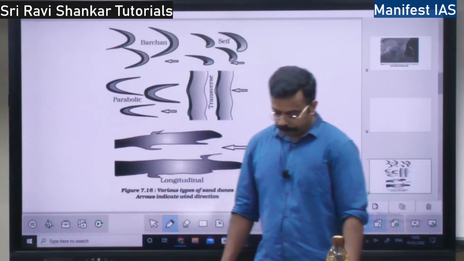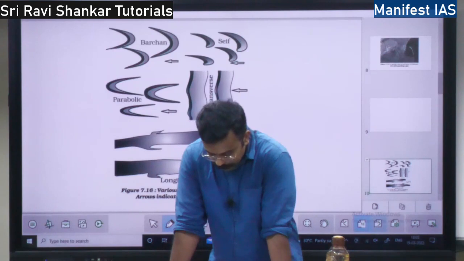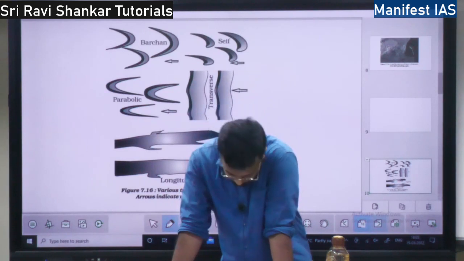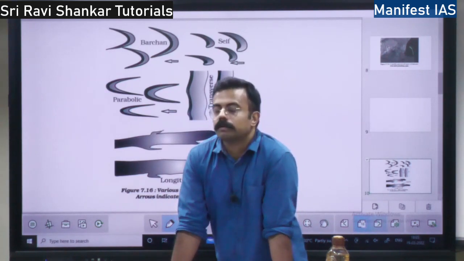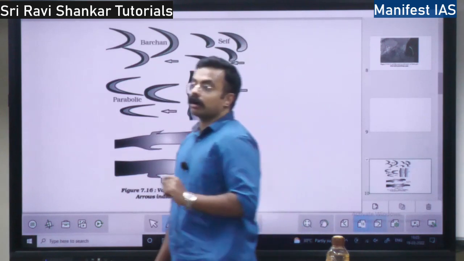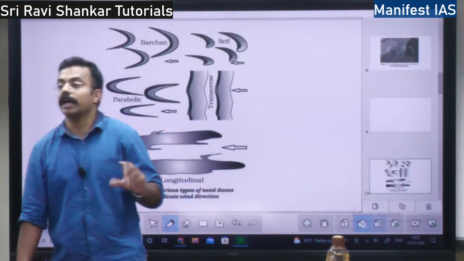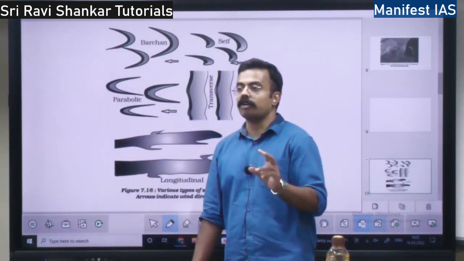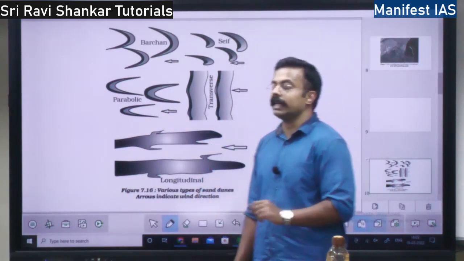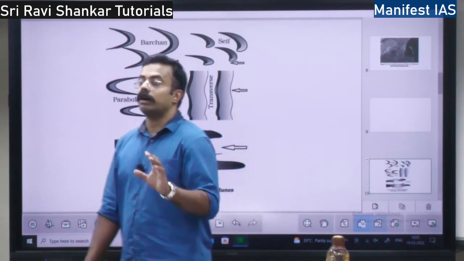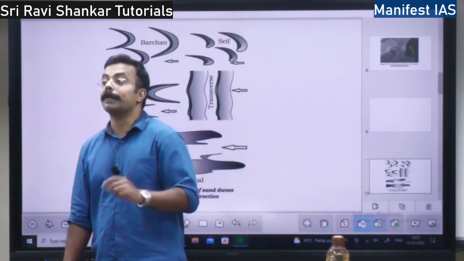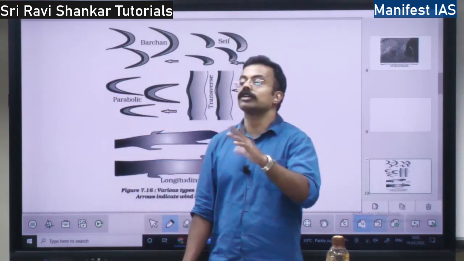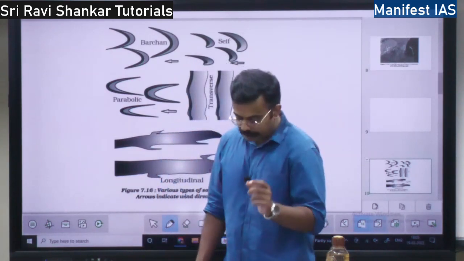So because of this sheet flood, what happens? There will be mass erosion, right? See, first there will be rock. This rock will be eroded by wind, right? And it is getting converted into sand. Rock will get converted into sand. This is called weathering. Why does weathering happen there? Because there is temperature change. One is the movement of the sand. Second, the rock is going to break open because of temperature change. So because of these things, rocks are going to get converted into sand.